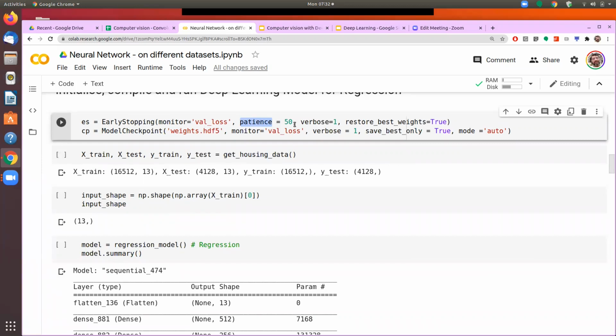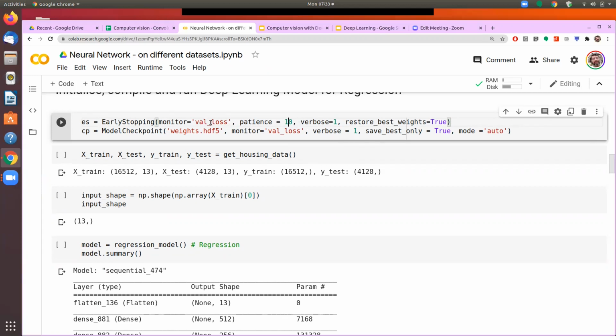So here we are defining patience equal to 50. It means that it will wait for 50 epochs, and if even after 50 epochs the performance is not improving, then it will call early stopping. We'll work with smaller numbers so that the running time is not very large here.